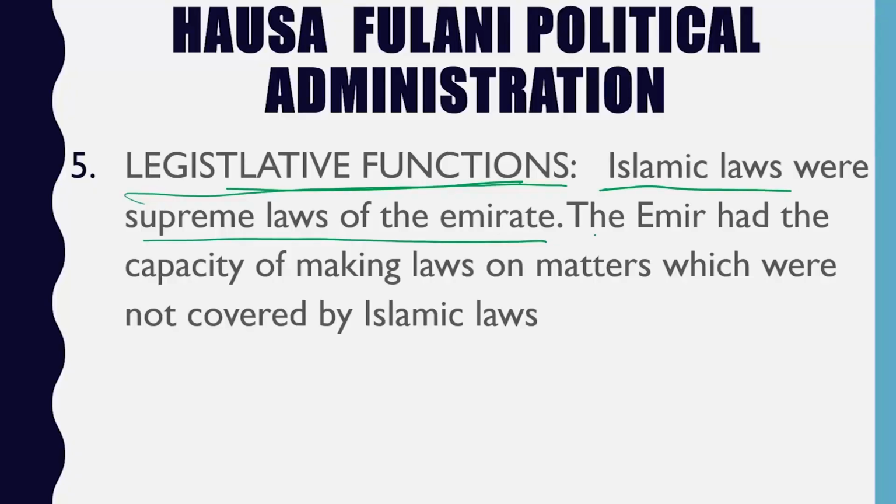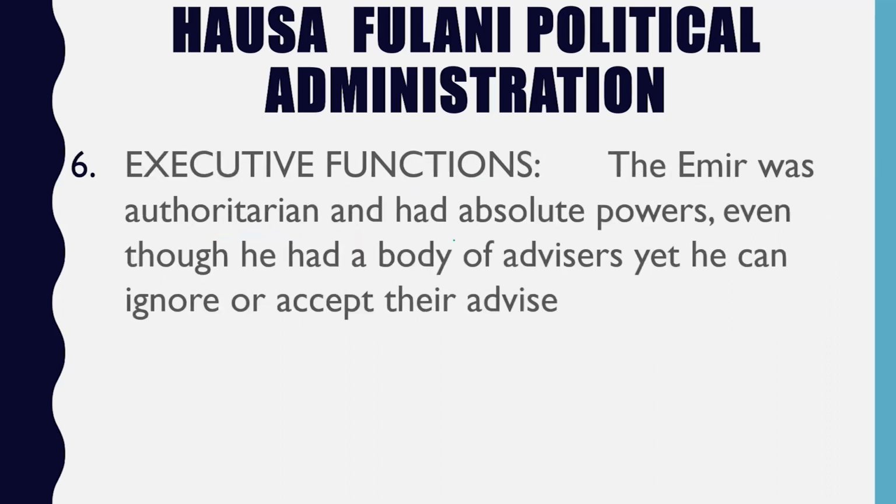So let's look at this. You have looked at the legislative function. The laws are made from the Quran. So the Quran is the constitution in the pre-colonial era of the Hausa Fulani. Now let's look at the executive function. The Emir was authoritarian and had absolute power, even though he had a body of advisors. Yet he can ignore or accept advice. There is so much advice, but it's not mandatory for the Emir to follow any advice.